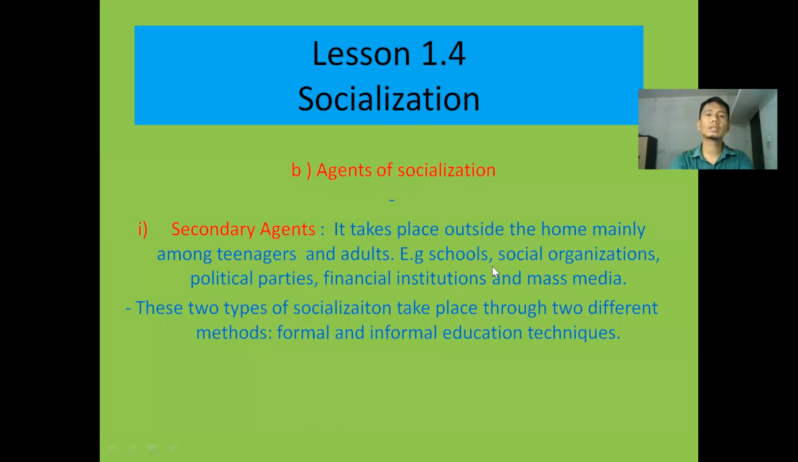Yes. Now, let's go to the next agent of socialization. It is called the secondary agent. This is the second type of agent of socialization. Look here, secondary agent of socialization. What are the secondary agents of socialization? If you raise the question in your mind like this, the way I raised the question myself, you can develop curiosity about it.